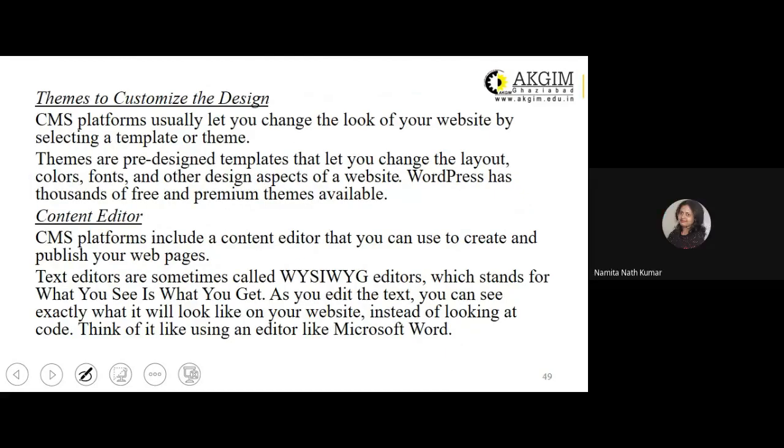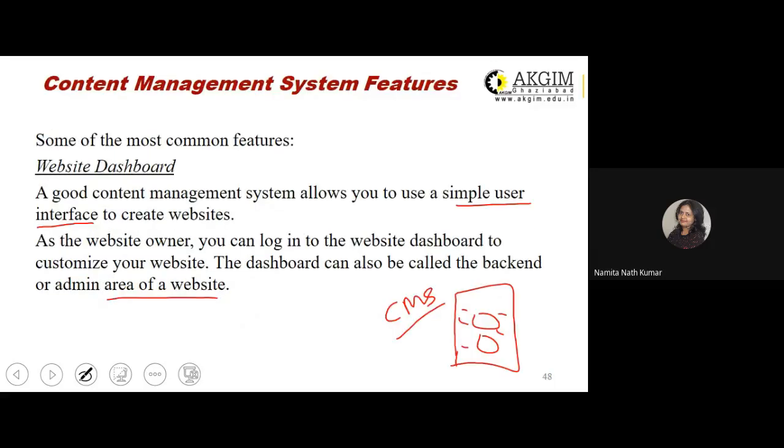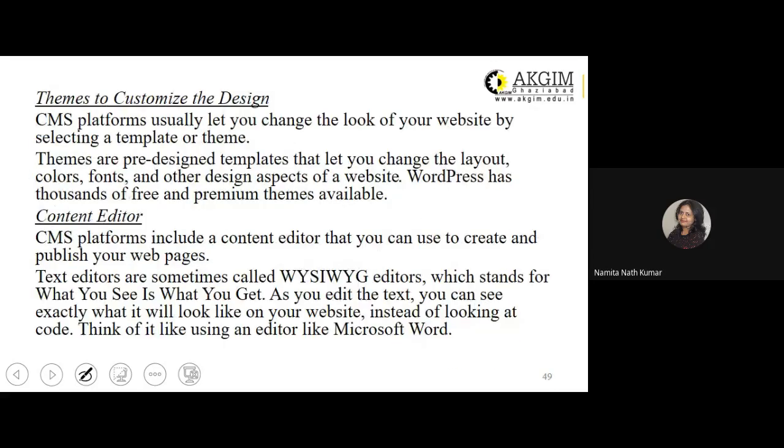Now, the second feature of your content management system is themes to customize the design. Themes, you must be knowing, in every web page, you might be giving certain background or making it slightly colorful. So that is the theme, for the individual web page, or maybe you can use one theme for all the 7 to 8 web pages which form a part of your website. So themes are also provided by content management systems.